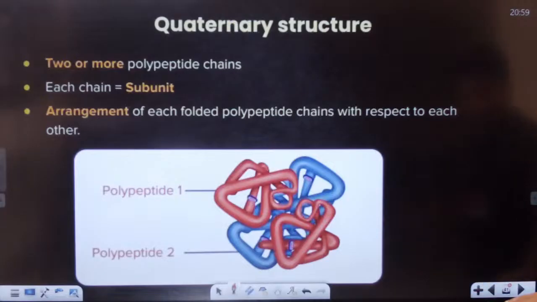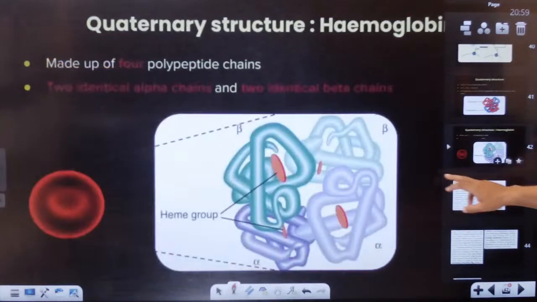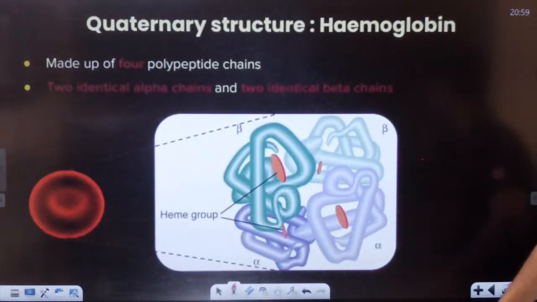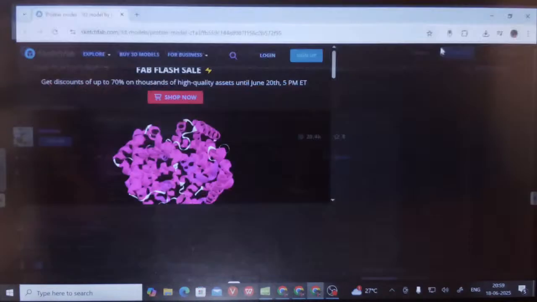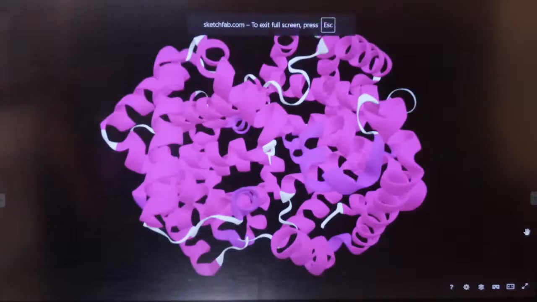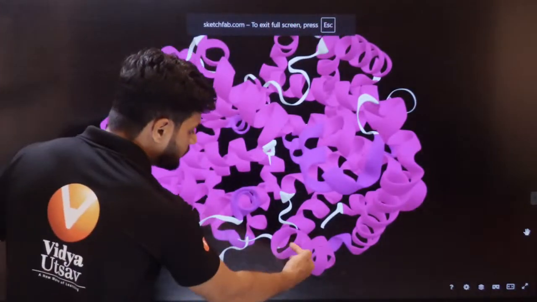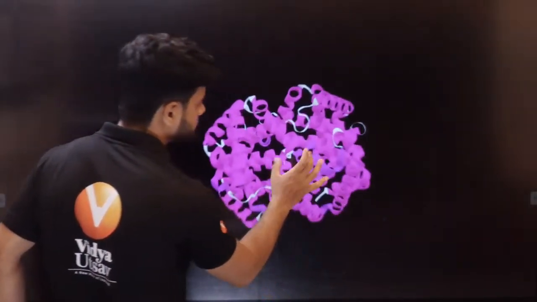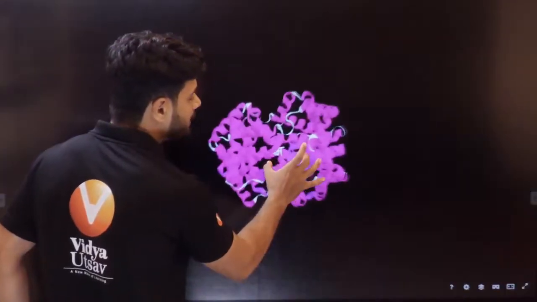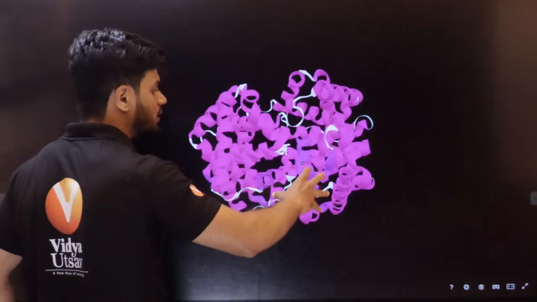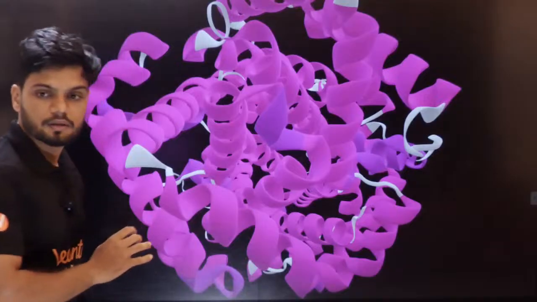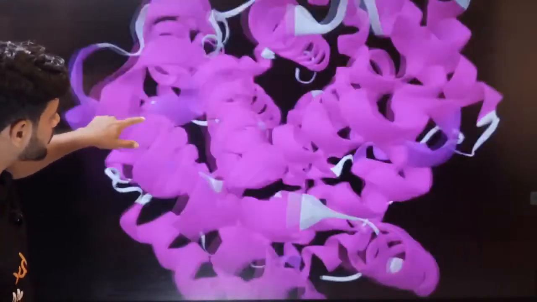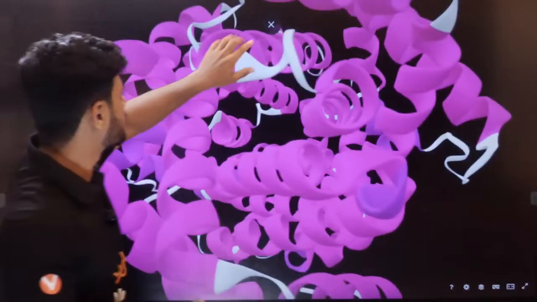Okay, this is your quaternary structure of protein, students. Can you see? Hemoglobin. This is how hemoglobin looks like. Let me just show you one 3D structure of hemoglobin. See here, this is how proteins look like. Alpha helix models here. When many alpha helices join together, tertiary, subunit, subunit, subunit, then it becomes quaternary. This is how proteins look in your body.